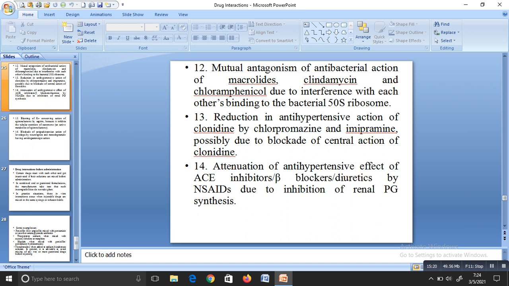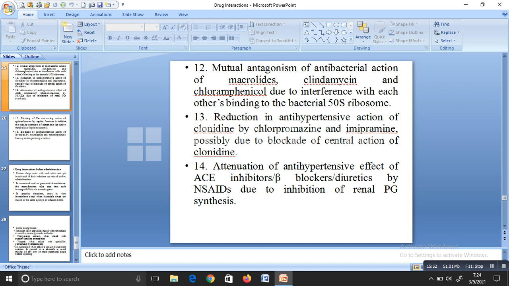Next, if we are taking chlorpromazine, it is an antipsychotic drug. If chlorpromazine is given to a patient taking clonidine, what is clonidine? Clonidine is an antihypertensive. What will happen? There will be reduction in the antihypertensive action of clonidine by chlorpromazine and imipramine. The reason is blockade of the central action of clonidine.